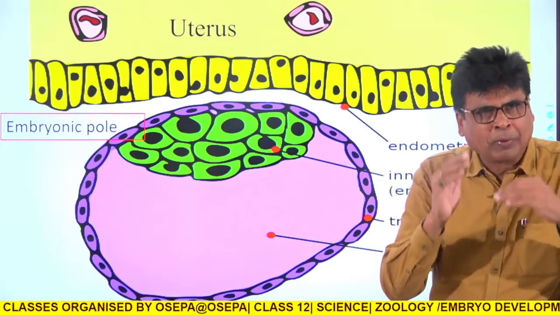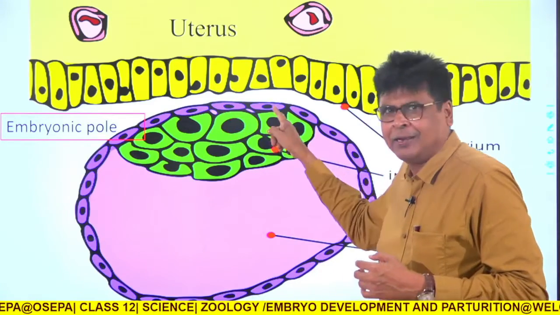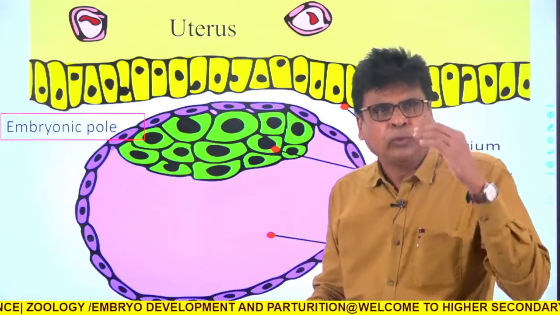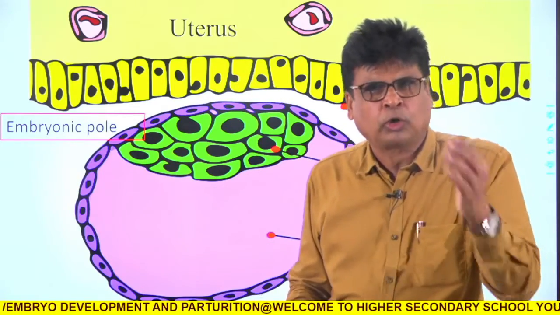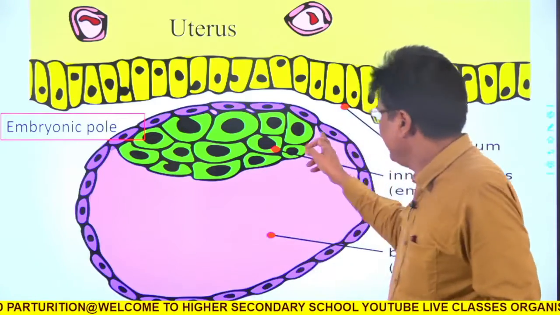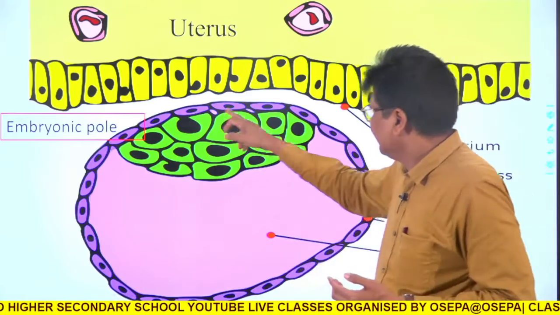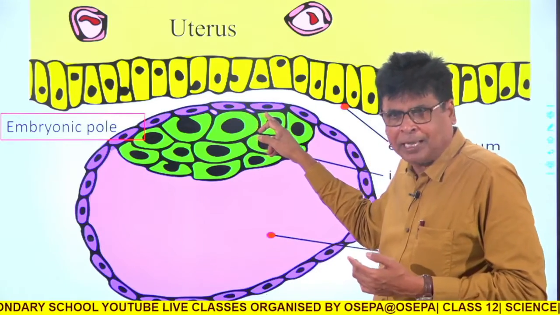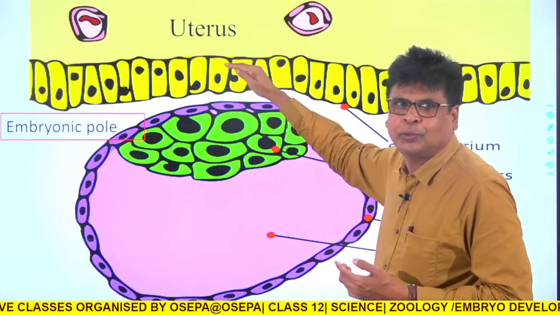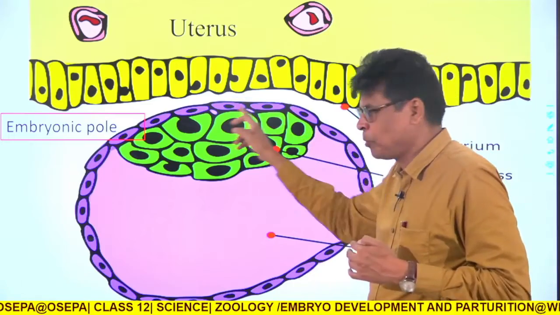The outer layer will be known as the syncytial trophoblast, and the inner one will be the cytotrophoblast. Now this syncytial trophoblast will gradually grow and finally attach with the uterine wall. Understand? So this is the trophoblast.